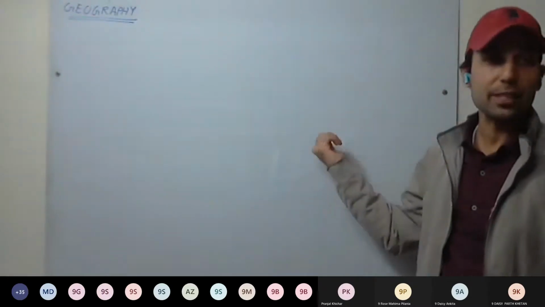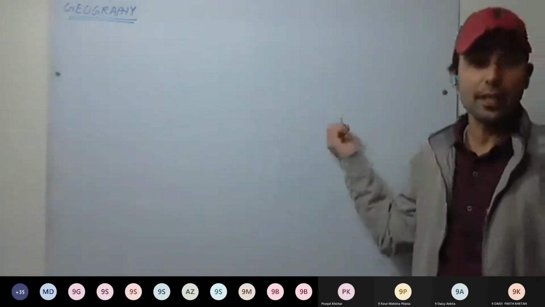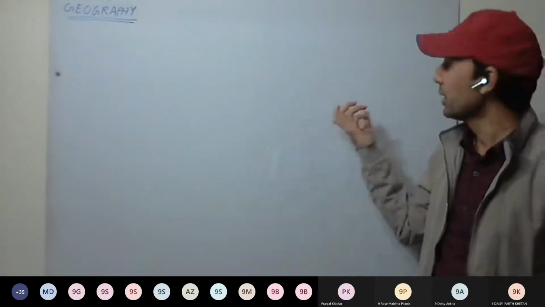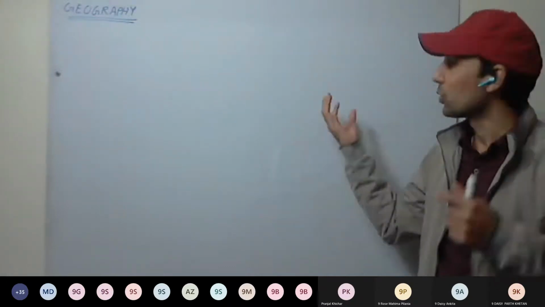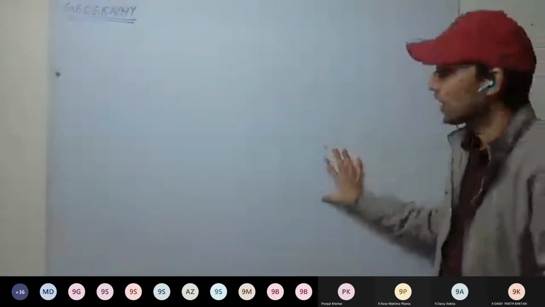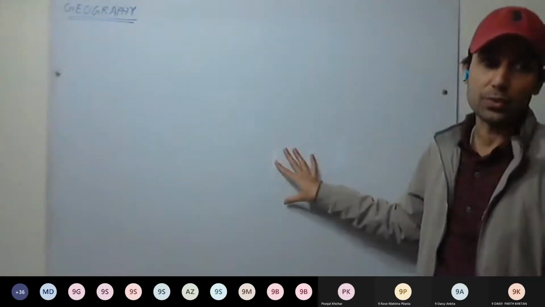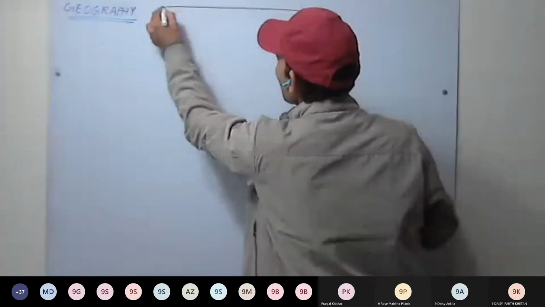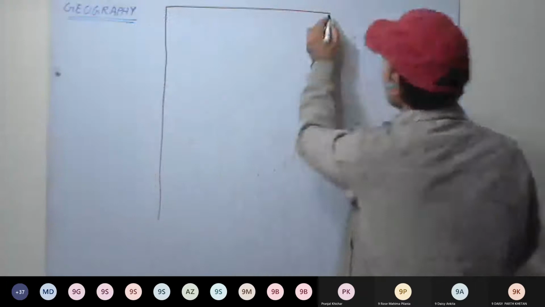Our human activities are also affected by climatic conditions: how we live, how we eat, what kind of houses we make. Those activities are all based on climatic conditions. So we'll be dividing Earth into different climatic zones. See here how it is being divided. A chart is being made here.